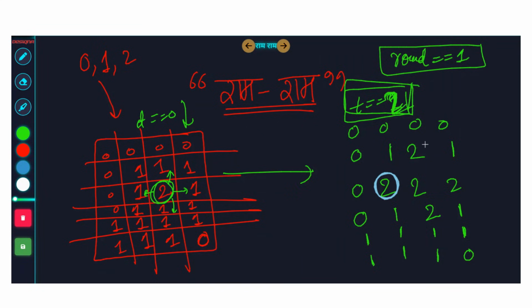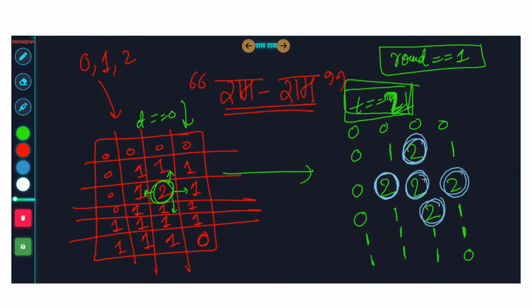This 2 will also try to spread the disease. This 2 will also try to spread the disease. This 2 and this 2 also. So these 2's will just try to spread the disease. There are 4 directions. They will try in 4 directions, okay? So in which 4 directions will they try? And this 2 will also try.